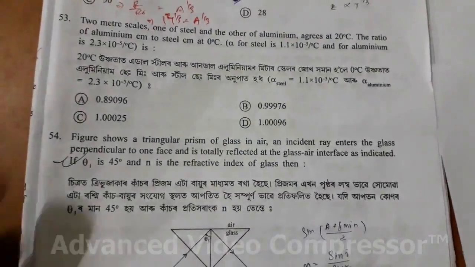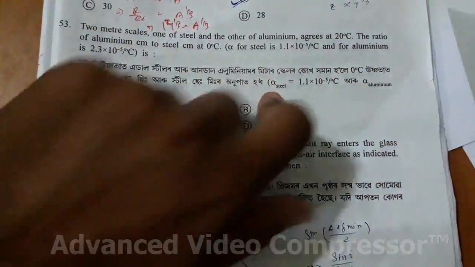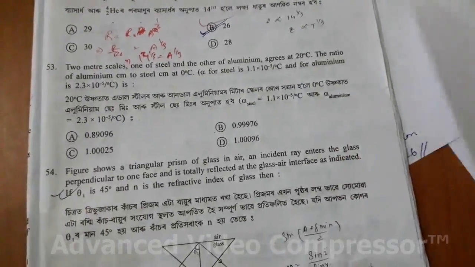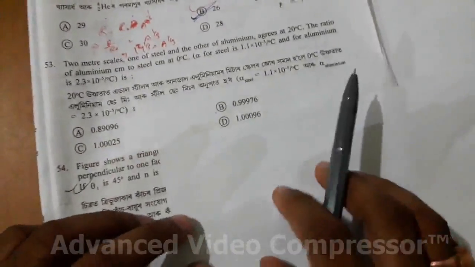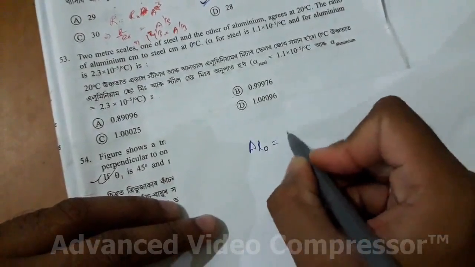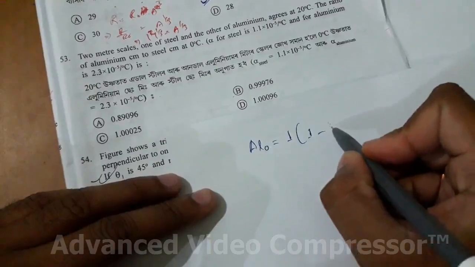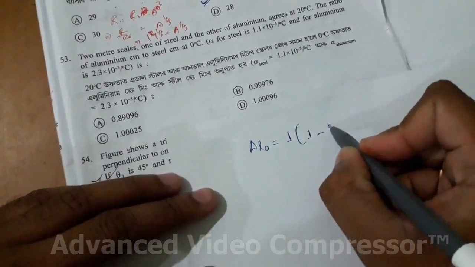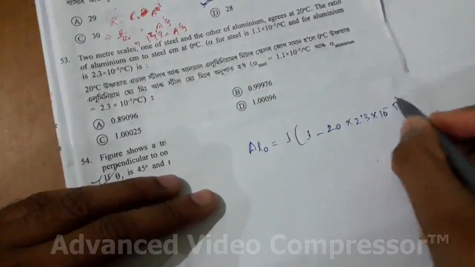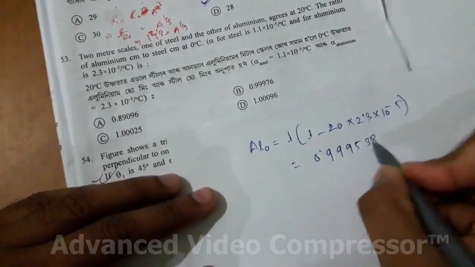So definitely, when the temperature is 20 degrees Celsius, the length is 1 meter, and when it comes to 0 degrees Celsius the length will compress. We have to just find the ratio. So aluminum at 0 degree Celsius, the meter scale length will be 1 minus alpha into delta t, this is delta t, 120, and the alpha value is given. So if you do this, it is 0.999538 meter.